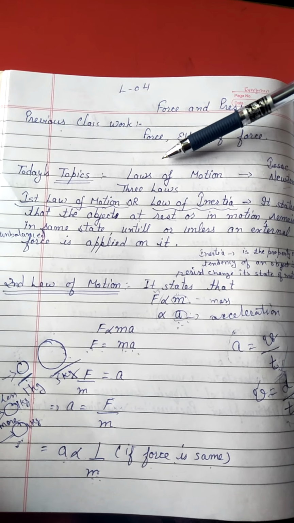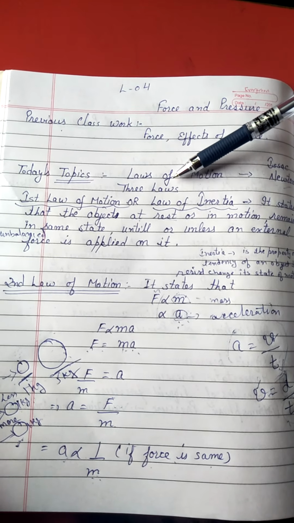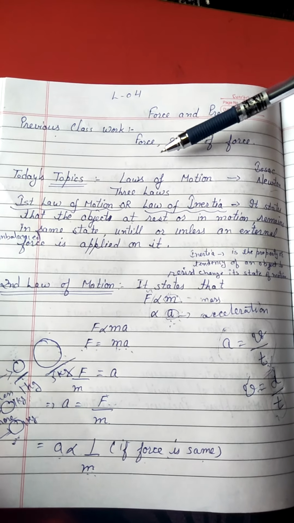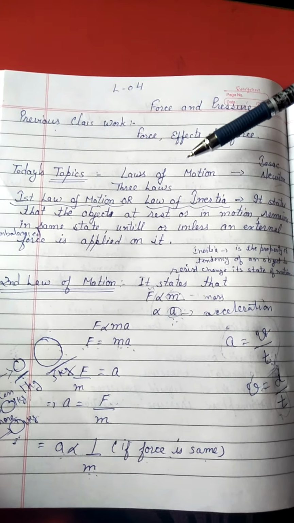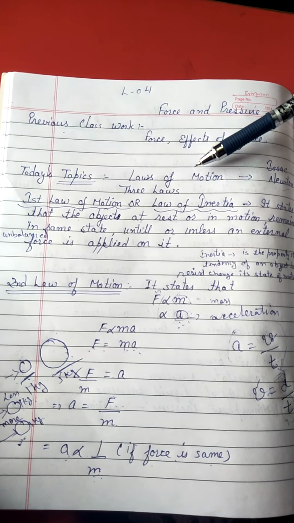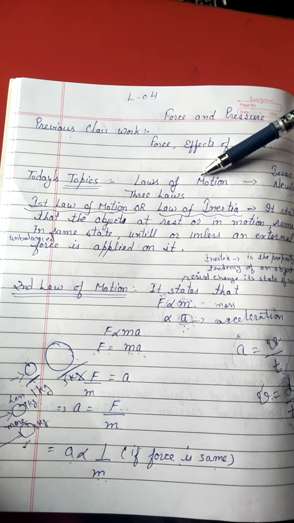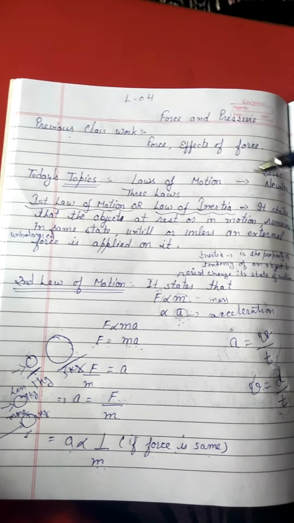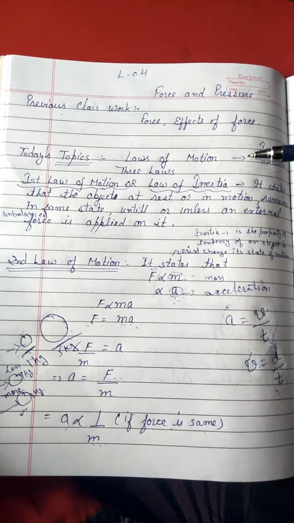Whether we take the example of motion of objects on earth, or the example of motion of an object in space, wherever the object lies, these rules are applicable and used to study the motion of the objects. Now one by one we will discuss these three laws.